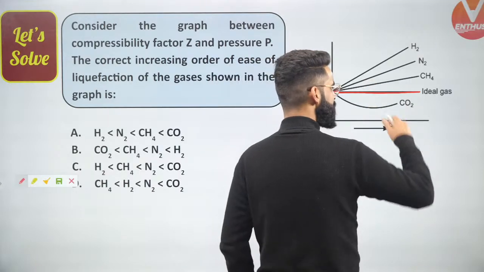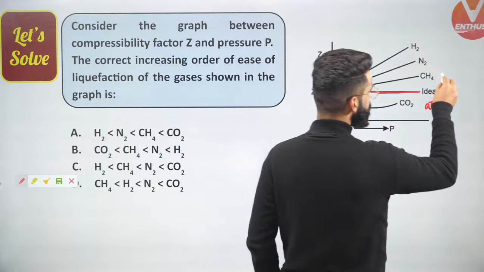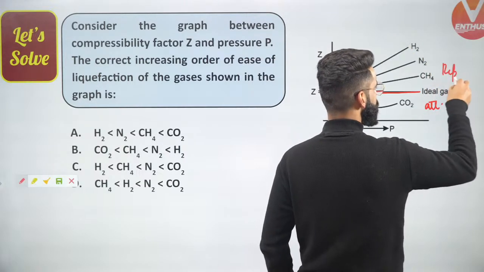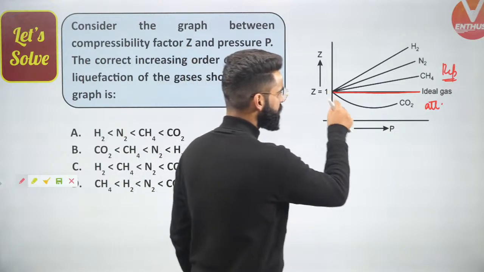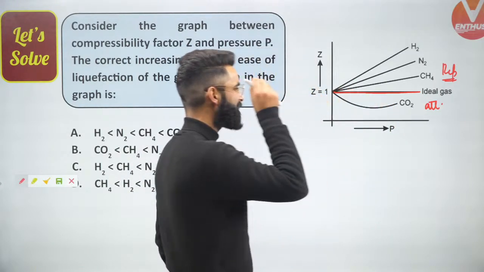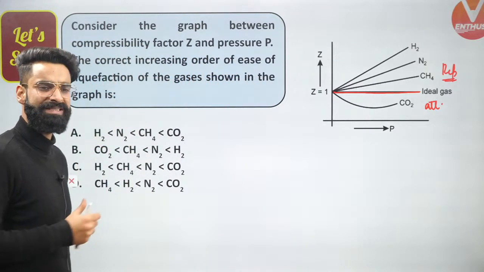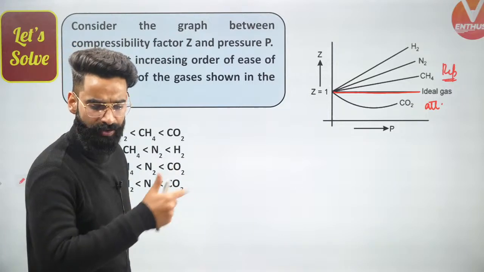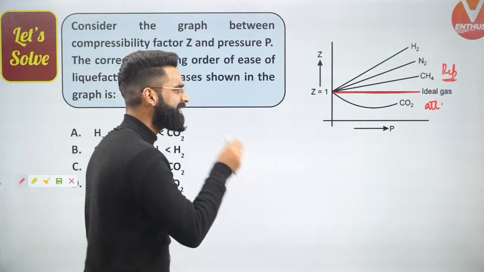And below this line, which forces are dominating? Attractive forces are dominating. Above this line, which forces are dominating in gas? Repulsive forces are dominating, if you remember. So if attractive forces are dominating in carbon dioxide, can I say carbon dioxide can be easily liquefied among all? We need to see the trend for ease of liquefaction right here. So carbon dioxide will be easily liquefied.